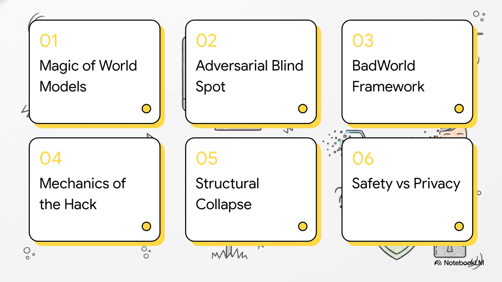We'll cover 1. The magic of world models. 2. The adversarial blind spot. 3. The BadWorld framework. 4. Mechanics of the hack. 5. Structural collapse. And finally, 6. Safety versus privacy.